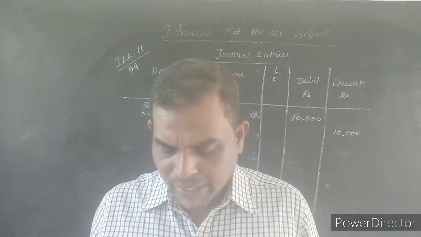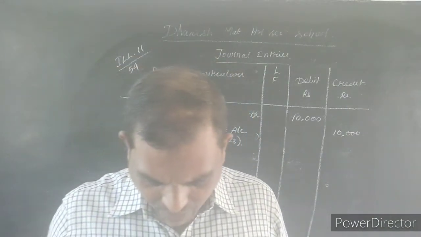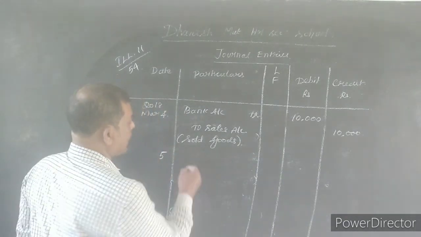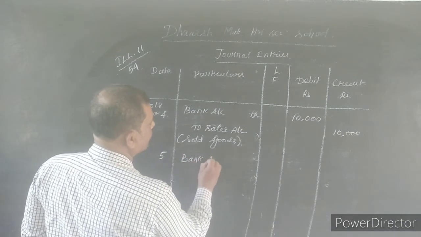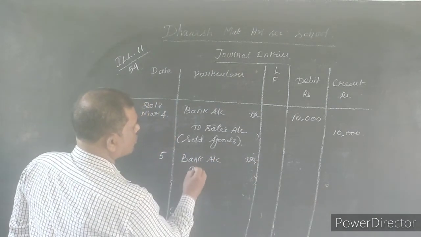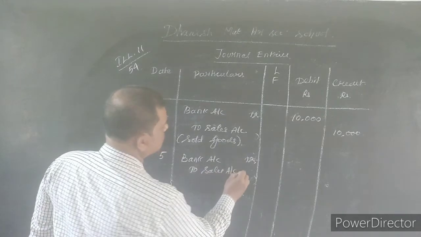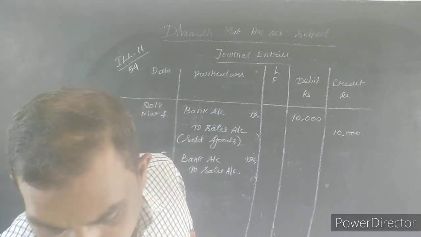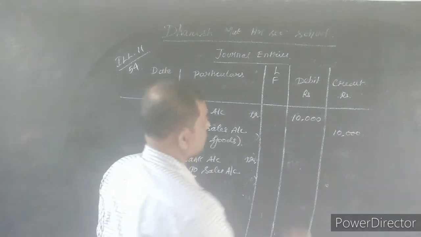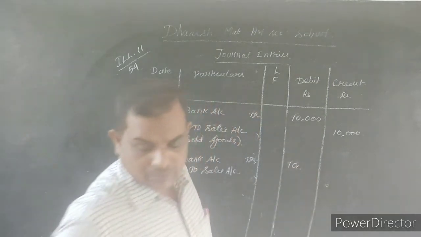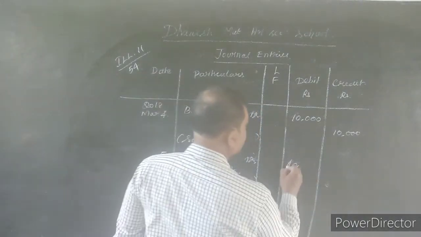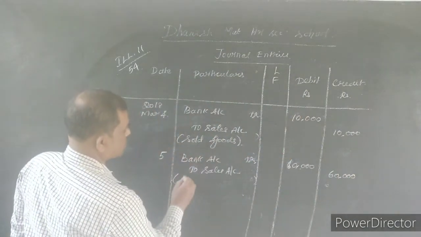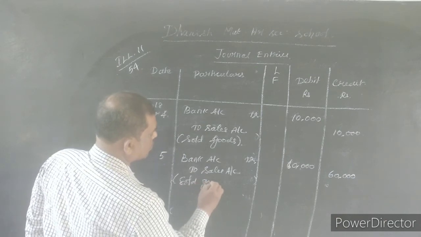Sales: bank account debtor to sales account. Date is 5. Bank account debtor to sales account. Okay, bank account debtor to sales account. Rupees 60,000. Sold goods.